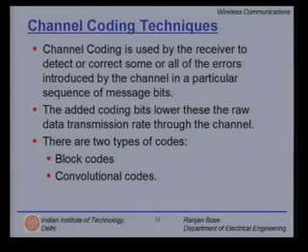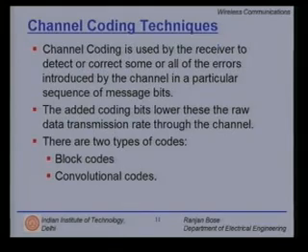Channel coding is used by the receiver to detect or correct some or all of the errors introduced by the channel. It depends upon how strong your error correcting code is. In fact, it is a design problem. If you have a bad case channel, then you must use a stronger code wherein you have to use a larger number of redundant bits.